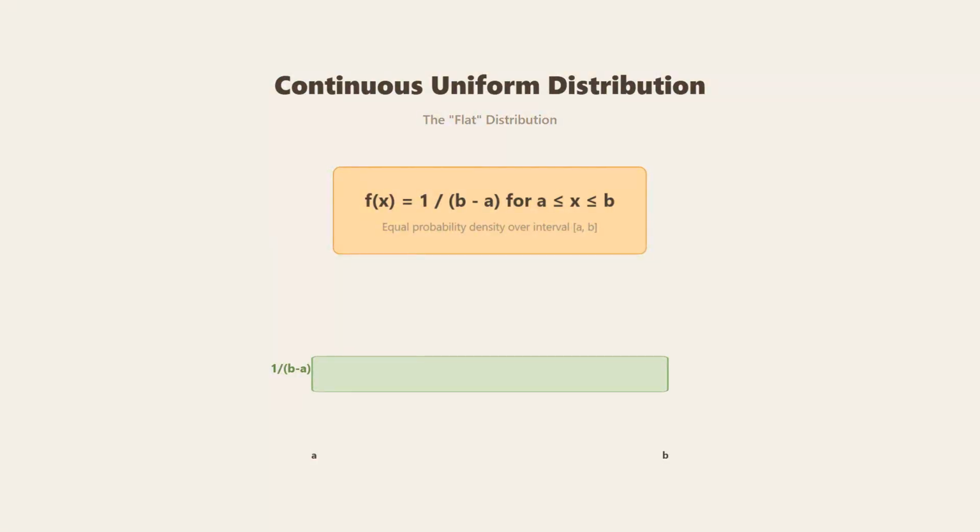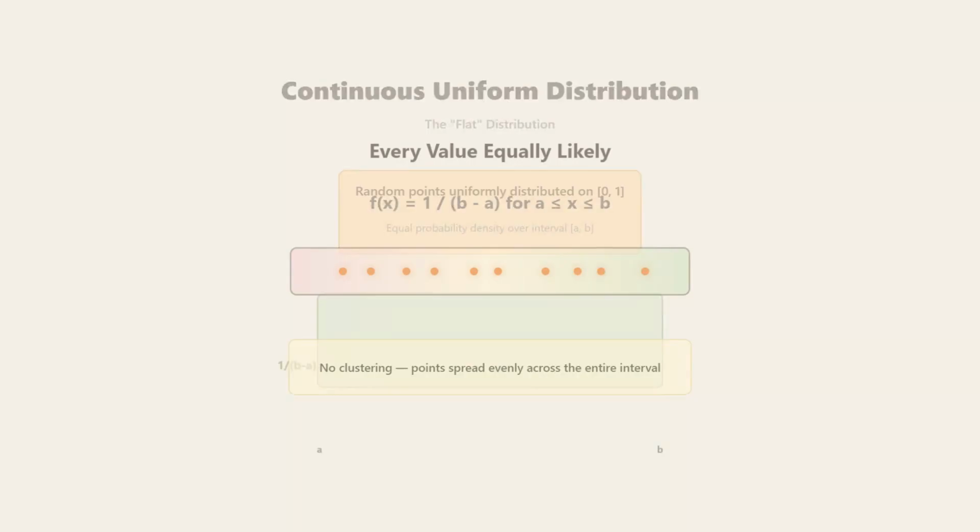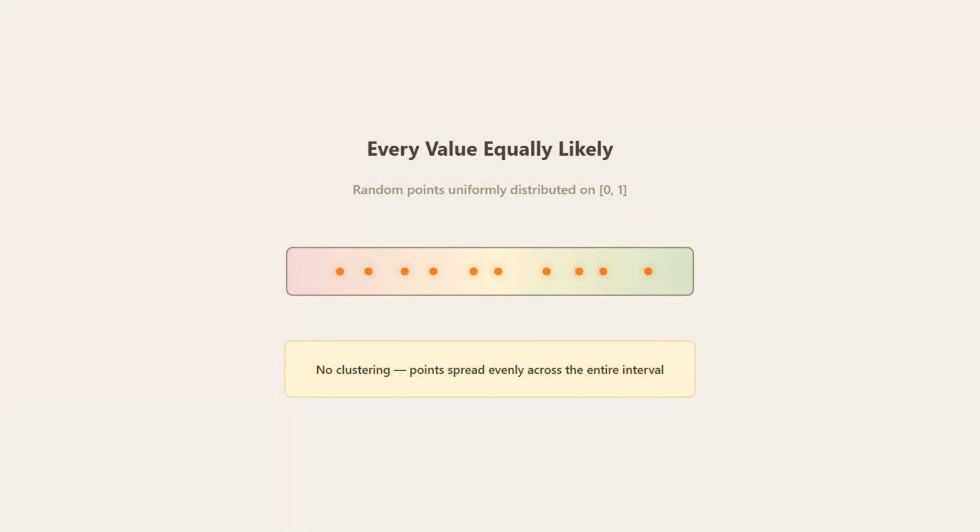The continuous uniform distribution is the flat distribution. The probability density function is simply 1 over b minus a for values between a and b. This creates a perfect rectangle, equal probability density across the entire interval. It represents complete uncertainty within a bounded range.